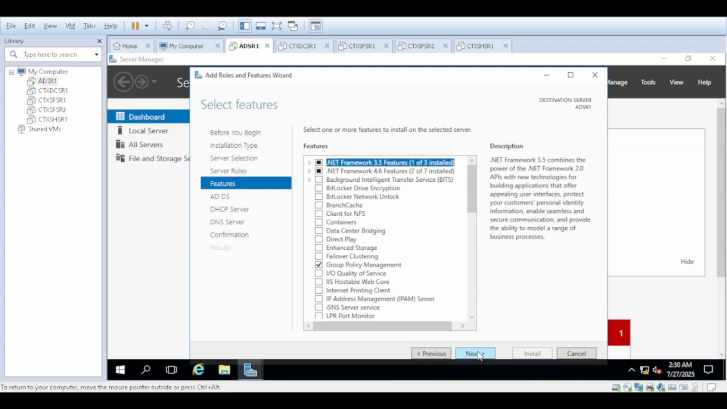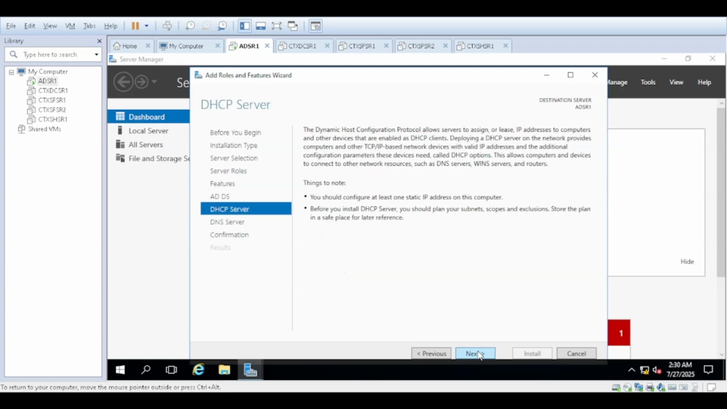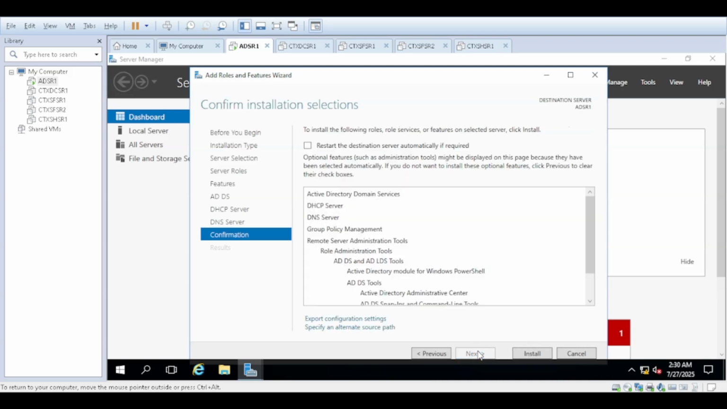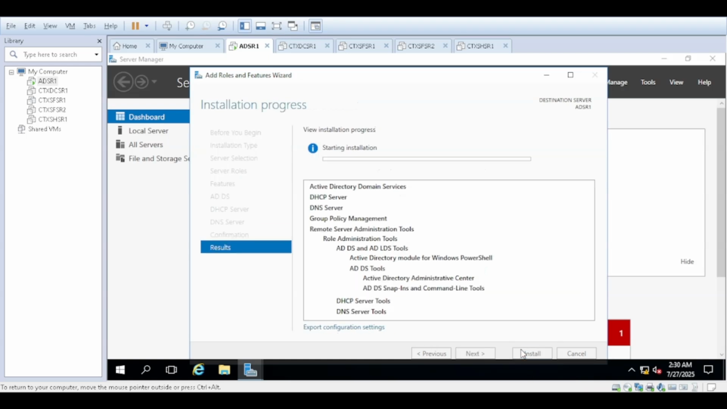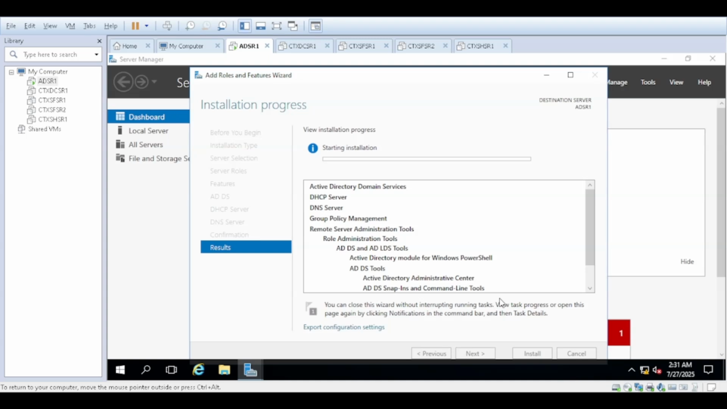Let's click on next. Group policy management will install automatically. Just next, and it will take some time for installation. Once it is installed, we need to configure Active Directory first, and then we need to configure DNS and DHCP, and after that we will add the other remaining machines to the domain controller. So I'll just skip this, and once it's installed, I will start from there.